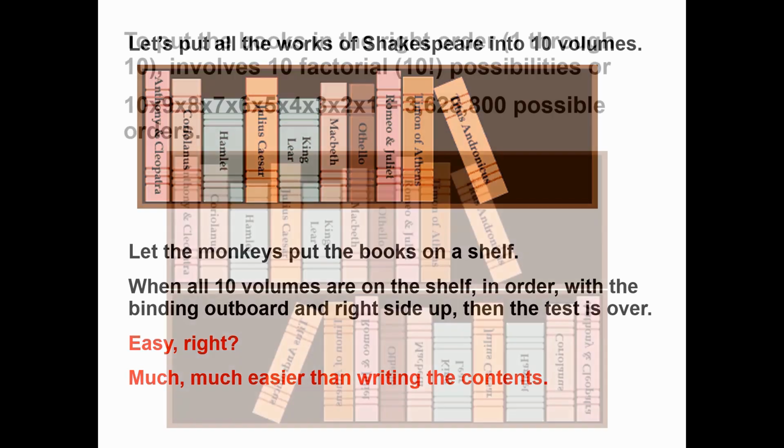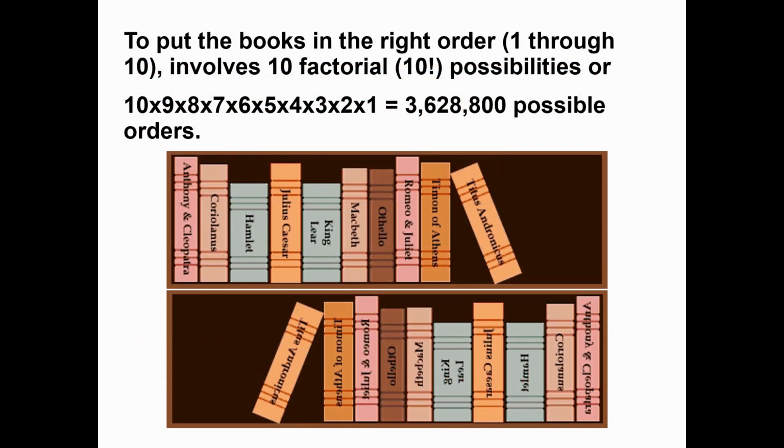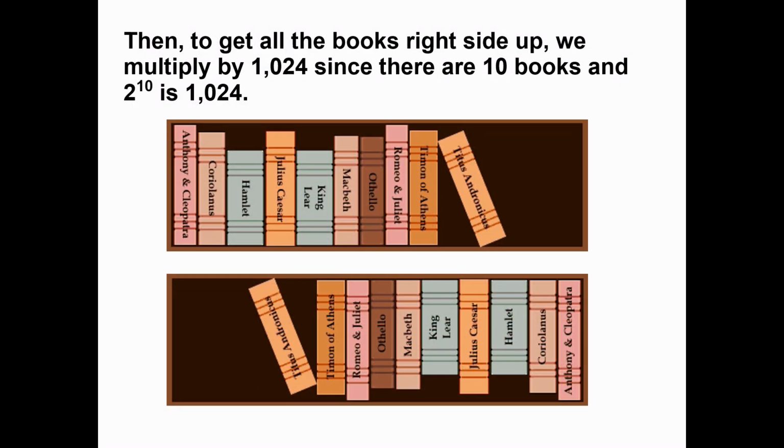To put them in the right order, 1 through 10, involves something called 10 factorial. And the number of possibilities in 10 factorial, which is 10 times 9 times 8 times 7 times 6 times 5 times 4 times 3 times 2 times 1, is 3,628,800 possible orders. Then, to get them all right side up, we multiply by 1,024. Since there are 10 books, and 2 to the 10th, that is right side up or upside down, if there's 2 possibilities, 2 to the 10th is 1,024.